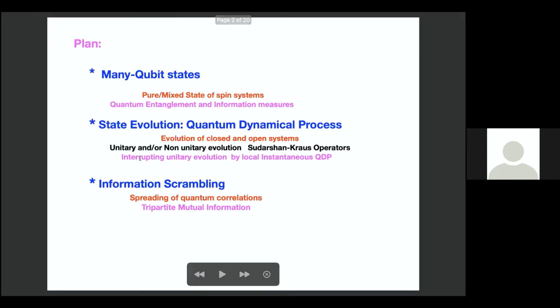All right, so this is the plan. First I'll speak briefly about many qubit states. Then I'll go ahead and describe state evolution. Basically, two different ways you can evolve states, unitarily and non-unitarily, and then come to results, information scrambling. Basically, how quantum correlations spread and tripartite mutual information. The sign of this tripartite mutual information, if it's negative, would imply that the correlations don't spread.